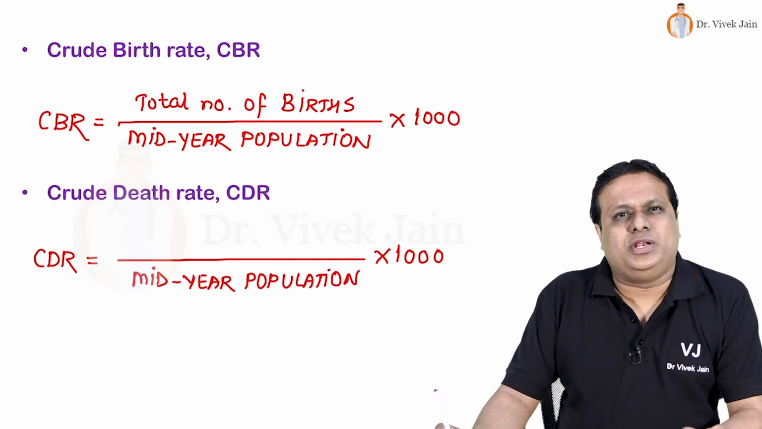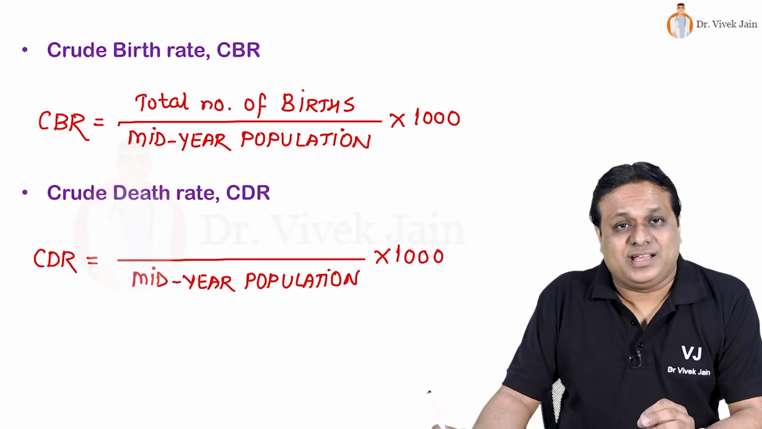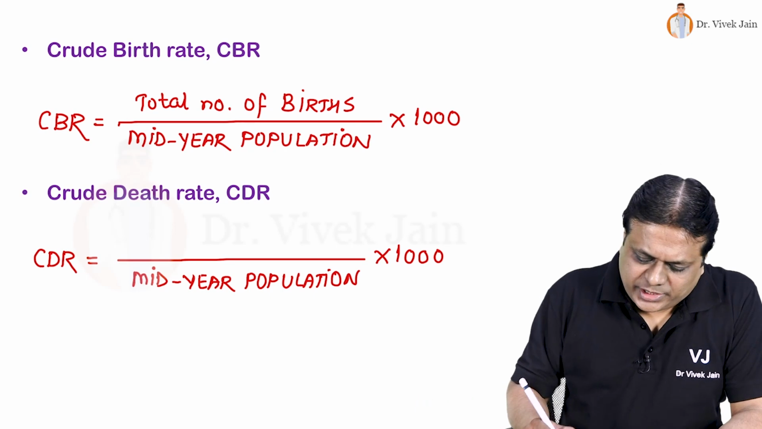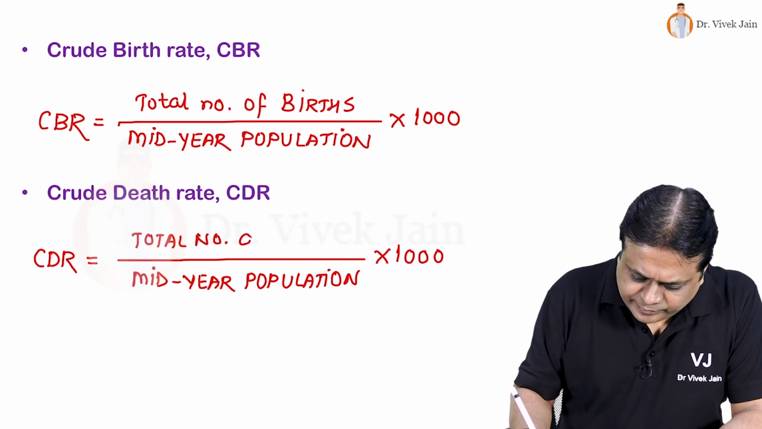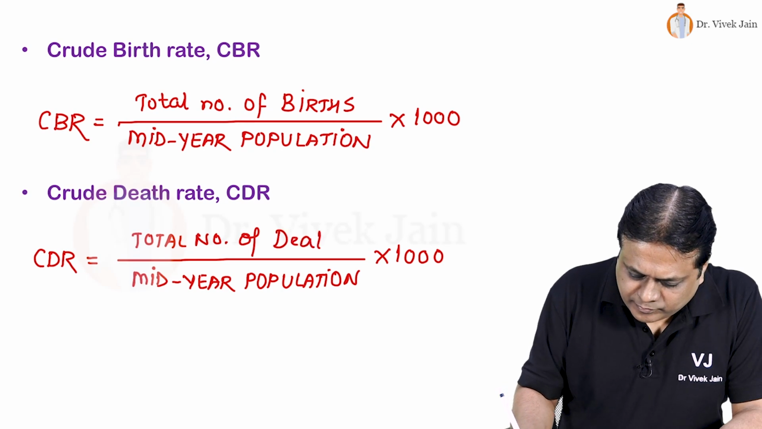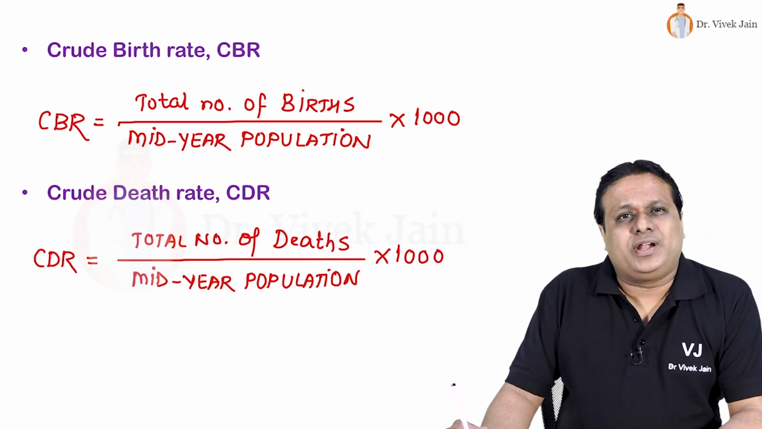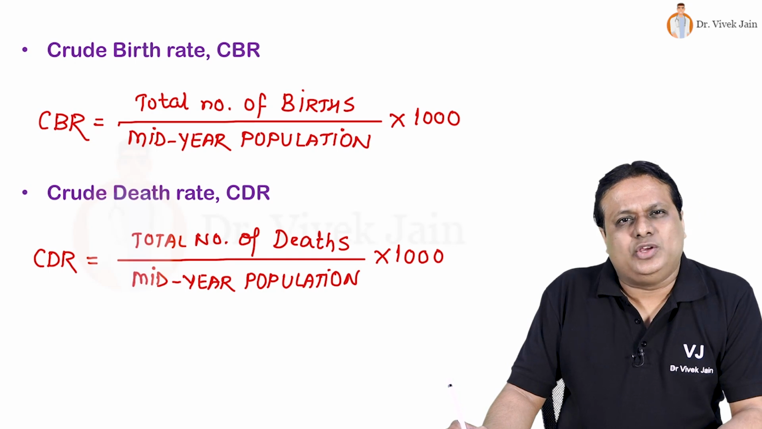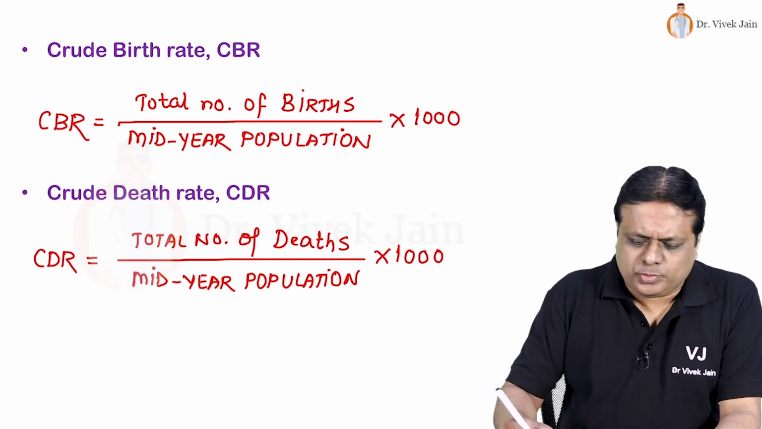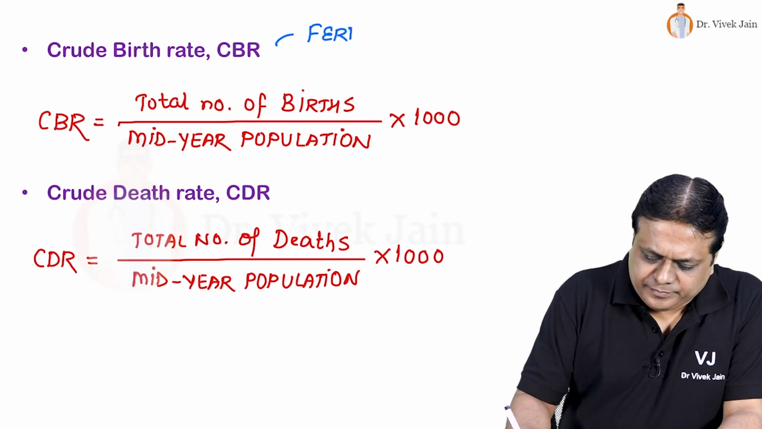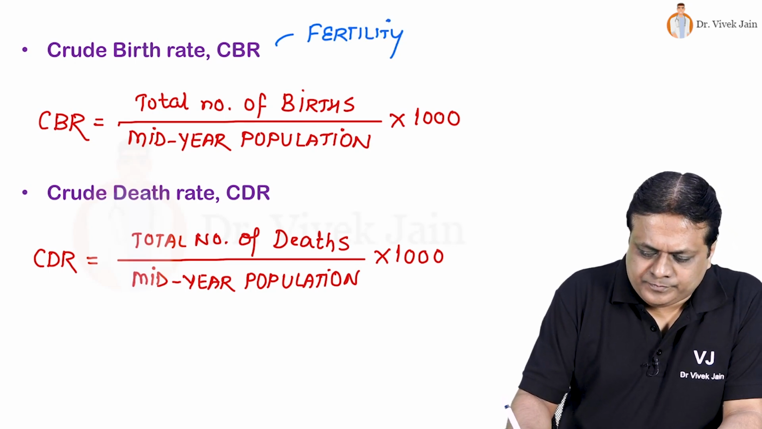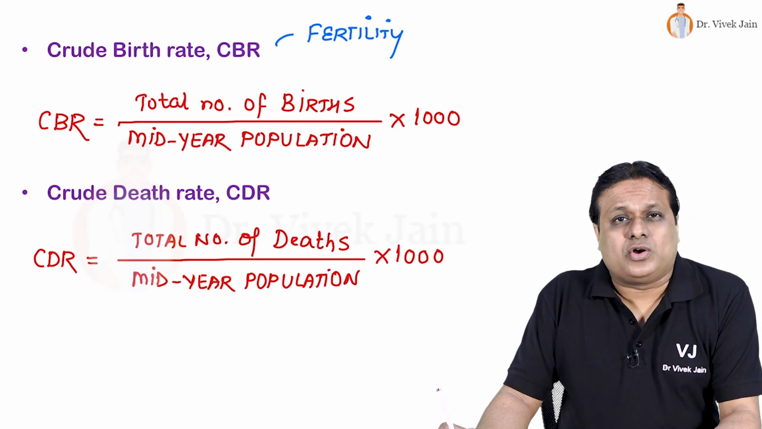in a given population or geographic area in a year. Similarly, CDR, crude death rate, is total number of deaths recorded in a given geographical area or population in a year. Crude birth rate is a good measure of fertility. Crude death rate is crude because causes of death are not specified.